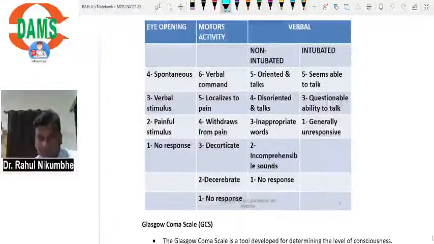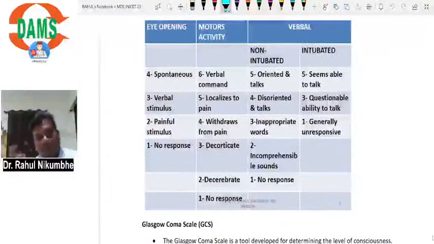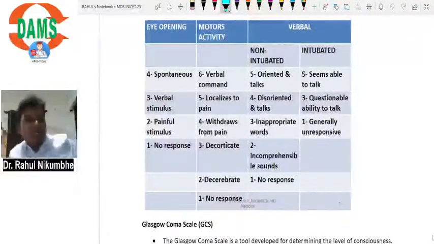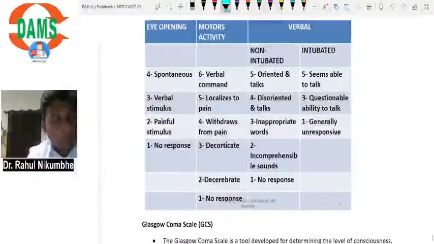After calling him by his name, if he is responding, he is opening eyes, then it is a 3. If the patient is not responding to verbal command, then you will give a painful stimulus. After painful stimulus, if the patient opens his eyes, then it is a 2. And after giving painful stimulus, if the patient is not responding, then only 1 point. So according to your patient's clinical features, you will give the points. For eyes we have 4 points.